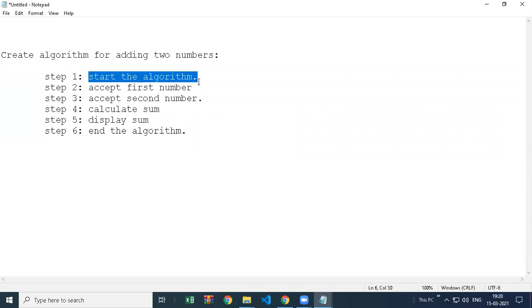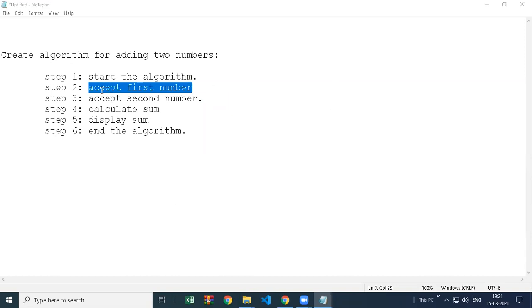What I'm saying is, start the algorithm, means let's say a Java developer or C++ developer will start writing code. Accept first number. Now accepting a number is possible in C++, Java, and Python too. In C++ someone will write cin. In Java someone will write Scanner. In C sharp someone will write ReadLine. In Python someone will write input. So everyone has something to take input from the user.